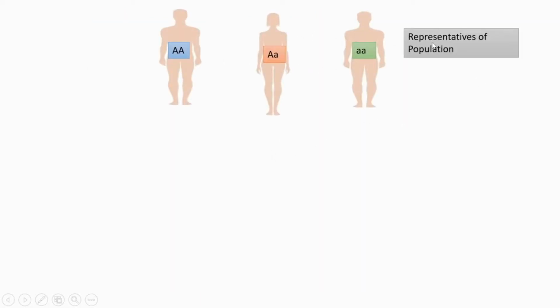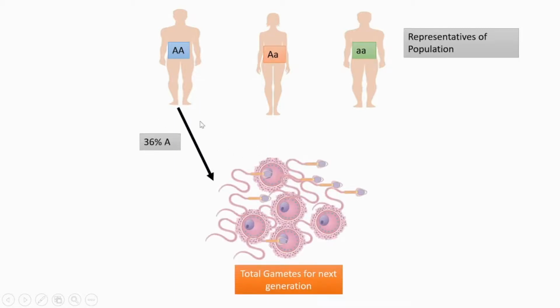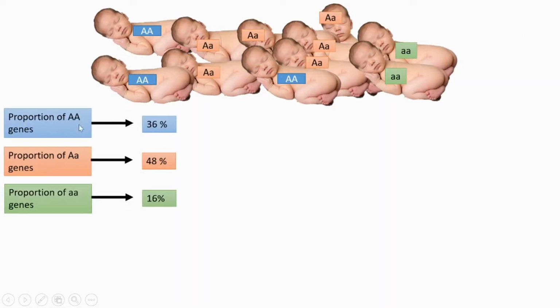And we are taking representatives from each type of genotype: AA is there, capital A small a is there, small a small a is there. For the next generation, what is the gamete contribution from these representatives? We can give 36% A. From where this 36% came, I will show you right here. We already understand that AA percentage is 36. Regarding capital A small a it is 48. We need to keep this value in mind. Small a small a percentage is 16.